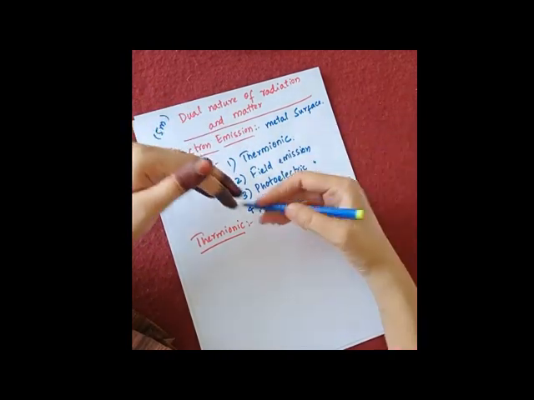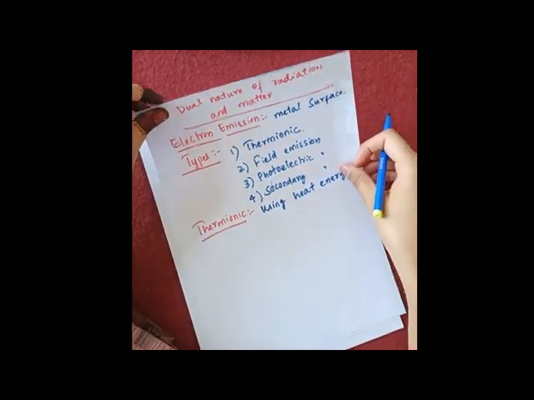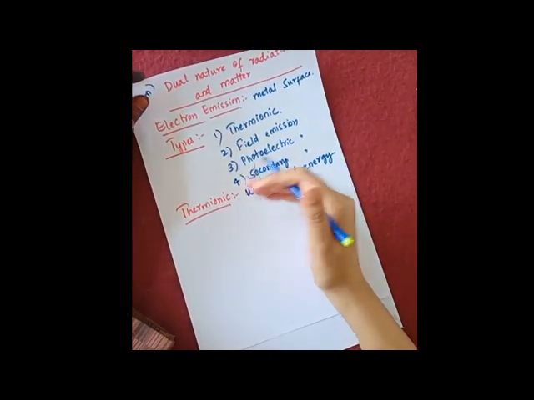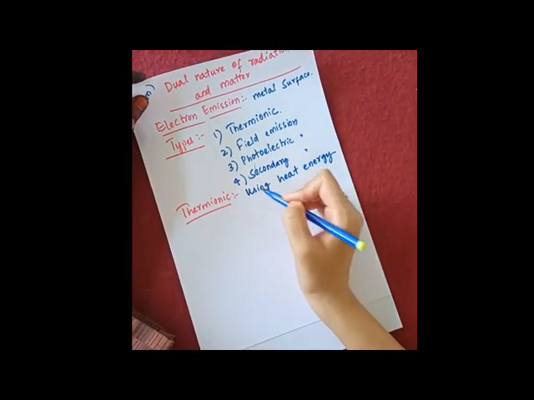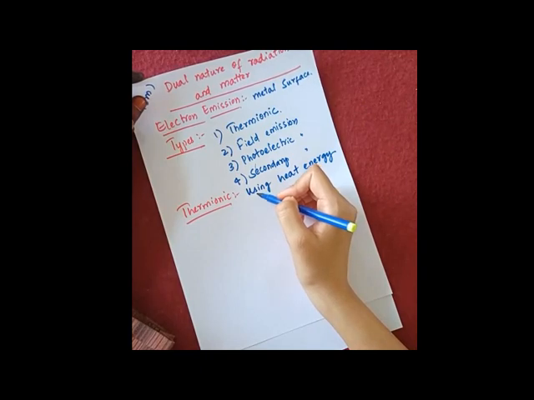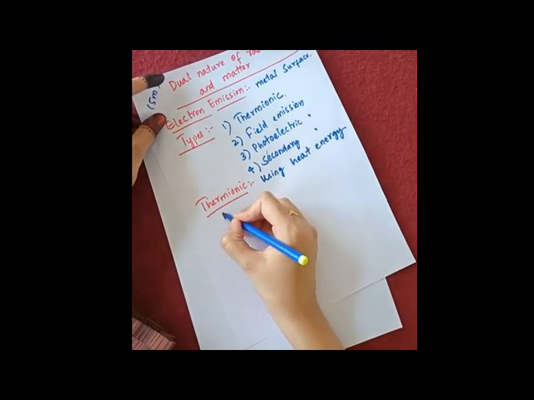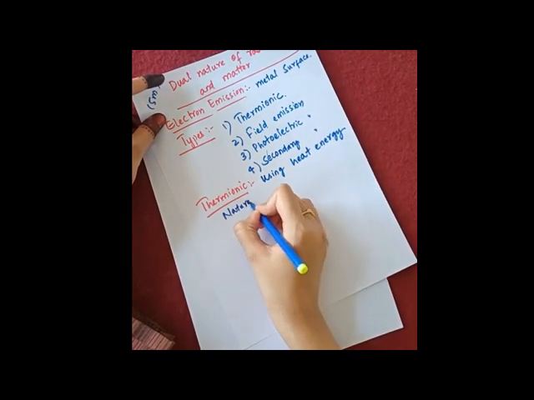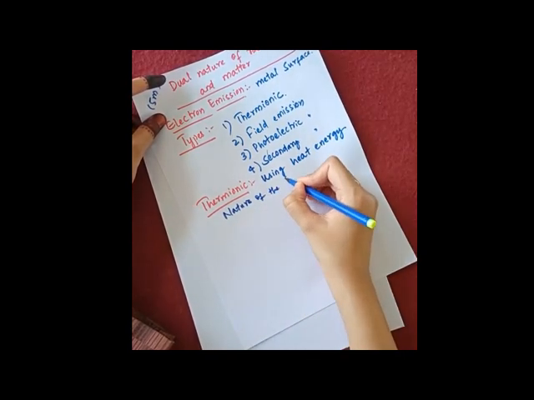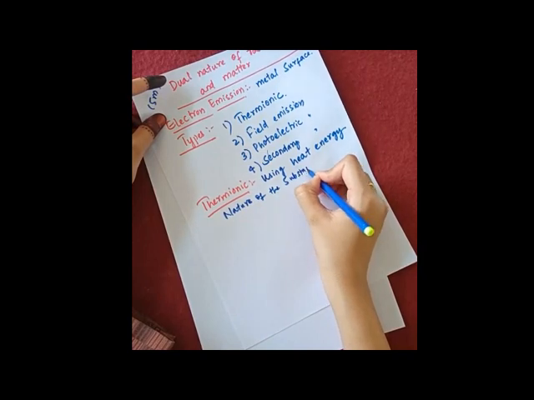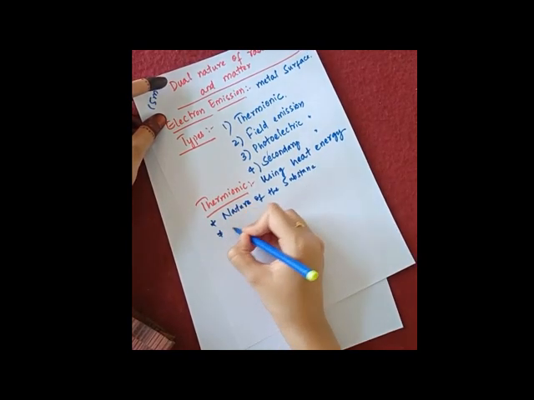And for this, the number of free electrons which are coming out of the metal surface depends on the nature of the substance, and it also depends on temperature.